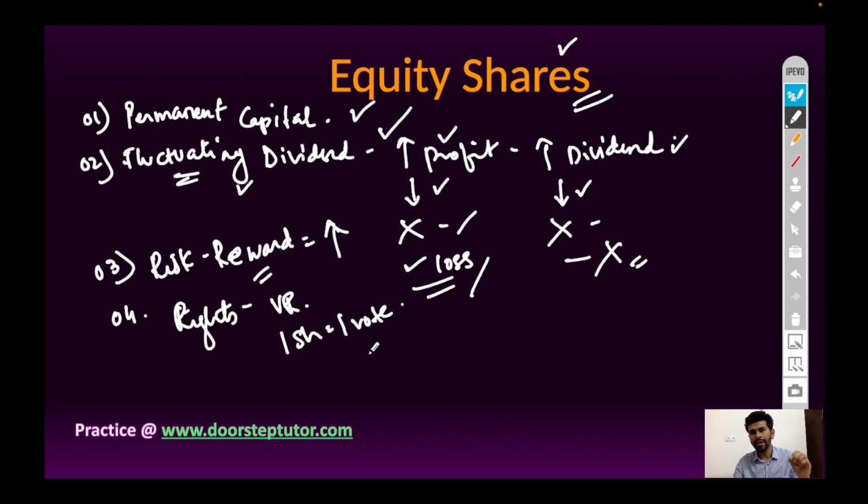And if a person has 1 lakh shares, then his vote will be counted as 1 lakh votes. He has the right to attend meetings, the right to vote in the meeting, the right to get dividend, the right to access books of accounts, but they do not have preferential rights.